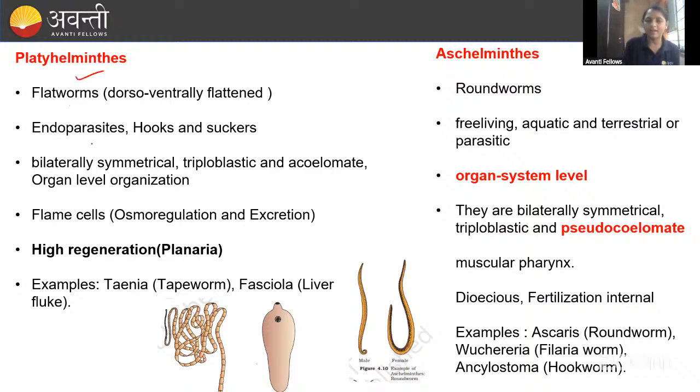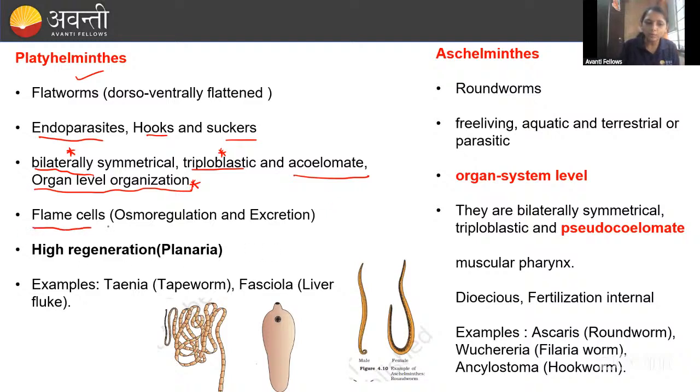These are flatworms, dorsiventrally flattened. These are endoparasites. They will be present inside the body. They have developed hooks and suckers because they have to take nutrition from the host. And bilateral symmetry started from here, and triploblastic started from here. These are acoelomate, and they have organ level of organization, which is unique. Organ level, not organ system, organ level.